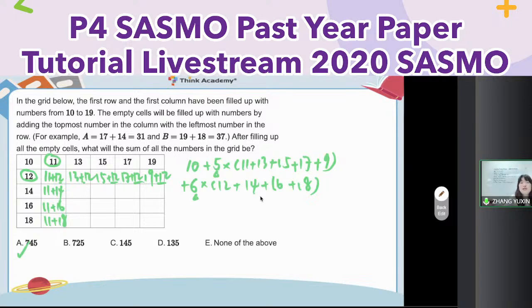Okay, so next step for all of you, you just need to do calculation. And here there is a 1. For example, in the first bracket, 11, 13, 15, 17, 19, you can use the middle term times the number of terms. It's equal to 15 times 5, 75. In the second one, pair up. Here is a pair, here's a pair. So the bracket is equal to 30 plus 30 equal to 60. Okay, so step 2 is still tips and tricks in subtraction and addition. Okay, let me go to the next one.